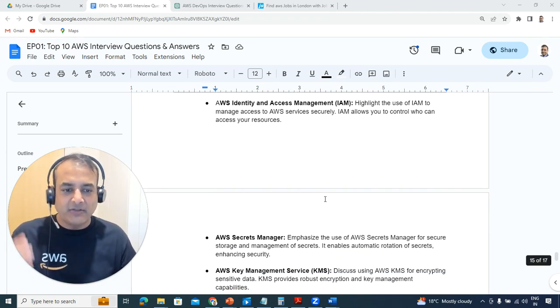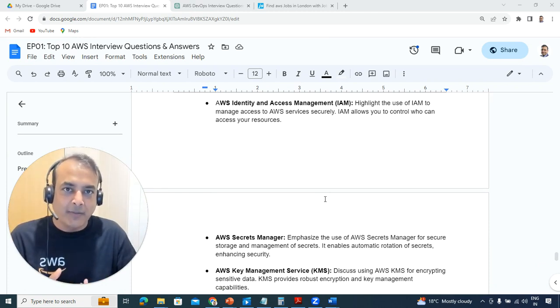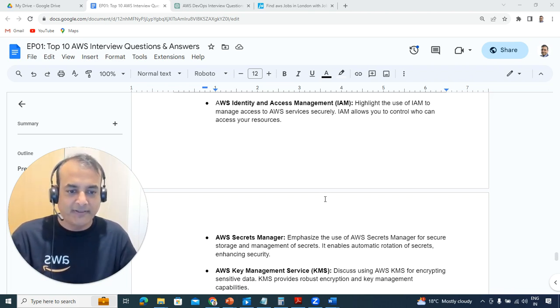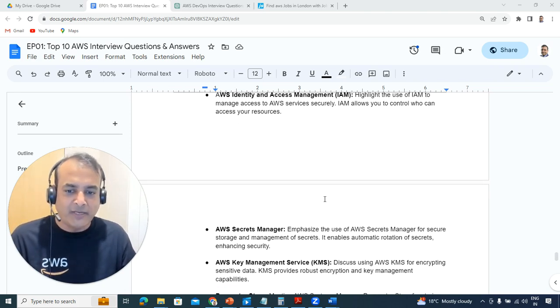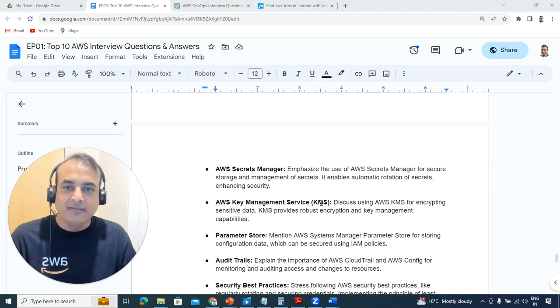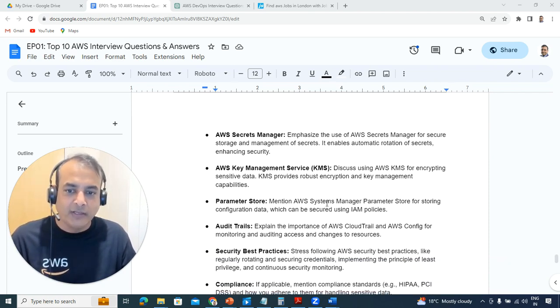There's something called Secrets Manager, where you keep all the sensitive information, and make sure it's encrypted. You have the AWS-supplied encryption method, or you can use your own custom encryption method as well. Make sure you rotate these security keys too. AWS has a lot of features like Identity and Access Management, which I think we covered in module 3: users, groups, identity and access management. There's secrets management, and there's a Key Management Service to keep your encryption keys as well.